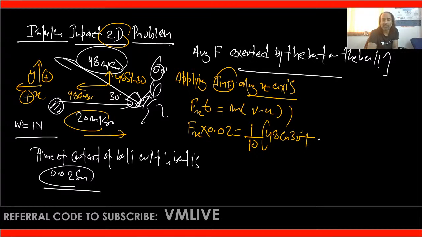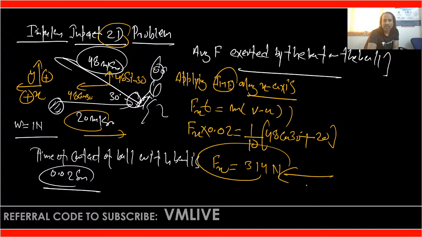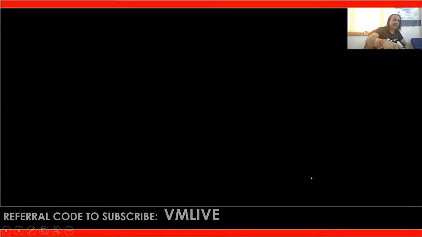It means minus minus plus, that is 20. Is there any doubt? After solving this, you get F_x approximately 314 Newton. The direction is leftward, because we are getting F_x as positive. Is that clear? Next thing, what we can do.